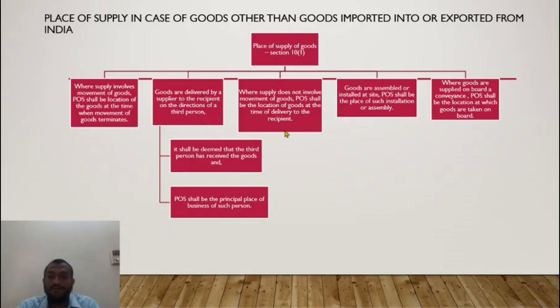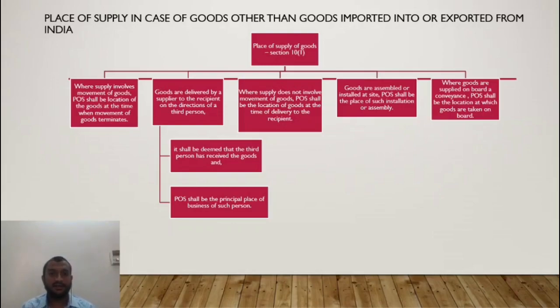Now what if the goods are assembled or installed at site? Let us say I order a huge plant and machinery for my factory and he has to install the machinery in my factory. He brings uninstalled parts, he installs them at my factory because it is something which has longevity. It has to be installed right from scratch in my factory.